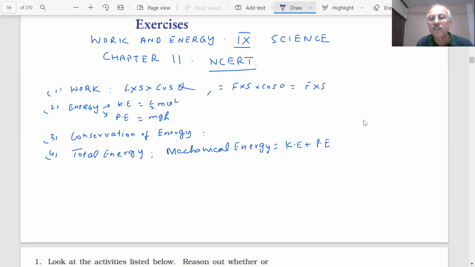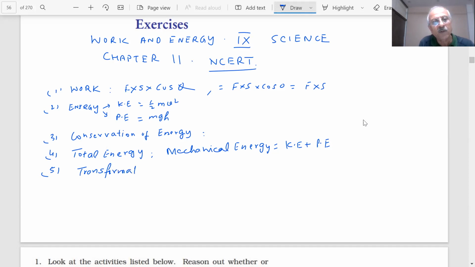If kinetic energy becomes 0, then the whole of the energy is converted into potential energy, and vice versa, and the energy can be converted. For example, a ball drops on the ground, student, the potential energy becomes 0, and the kinetic energy gets converted into heat energy, because there is friction of the ground. So it overcomes the friction of the ground and it produces a heating effect. So we have seen that transformation of energy is a very important principle.